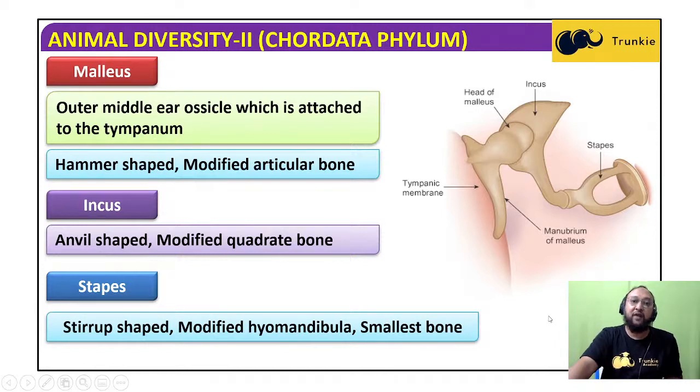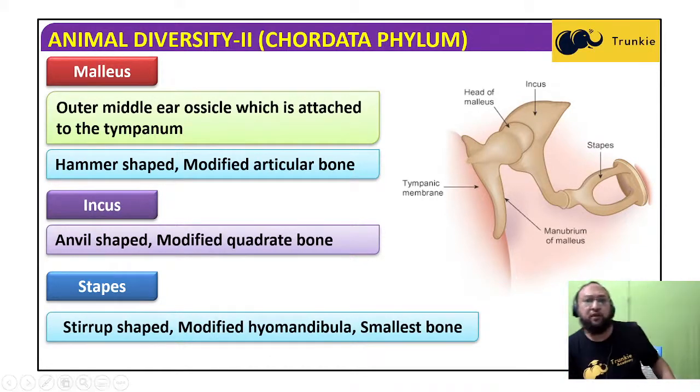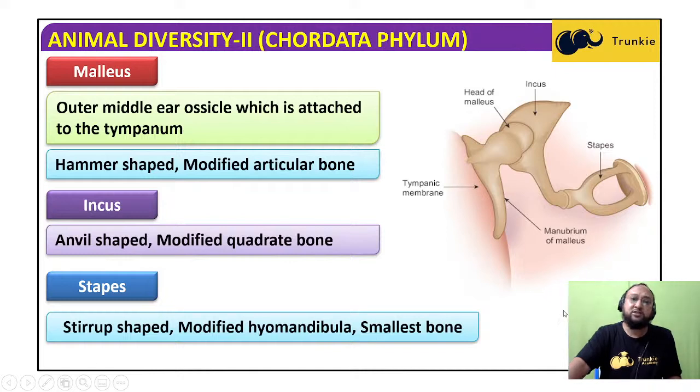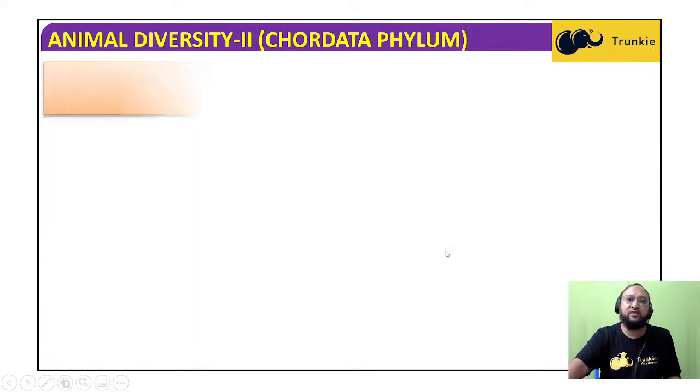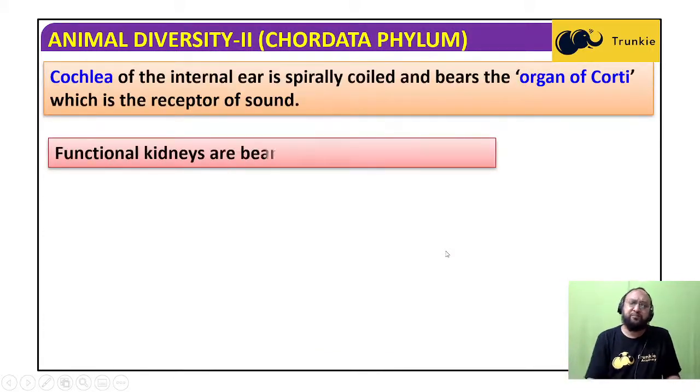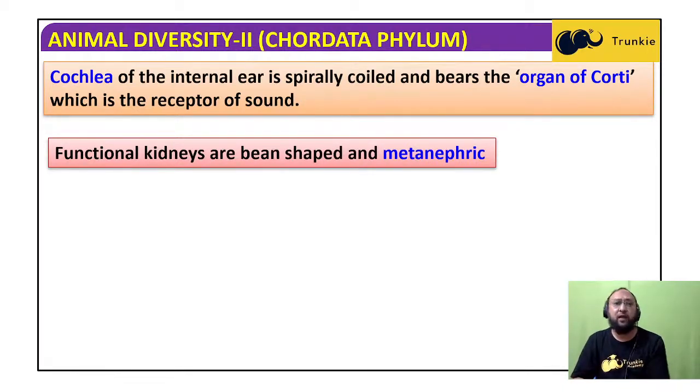So modified hyomandibula. You have to remember hyomandibular, articular, quadrate. These bones are found in other groups of animals, not modified like this. So remember: the smallest bone, the stirrup, is a modified hyomandibula, stirrup shaped. Anvil shaped is the incus, a modified quadrate bone. Now, the cochlea in the internal ear is spirally coiled and bears the organ of Corti, which is the receptor of sound.